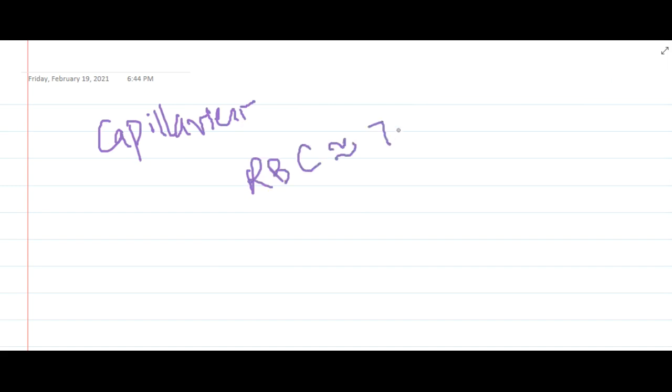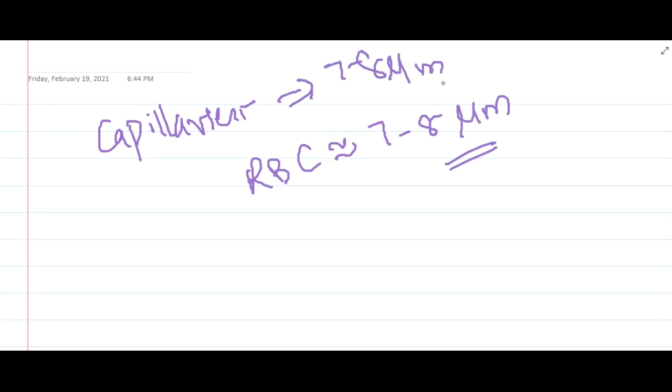Next we also have capillaries. The diameter of RBCs is around 7 to 8 micrometers, and the diameter of capillaries is also 7 to 8 micrometers. In the capillaries they have some pericytes.